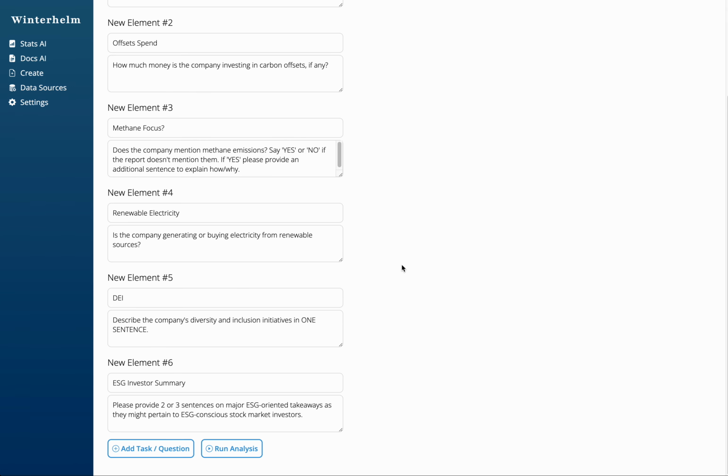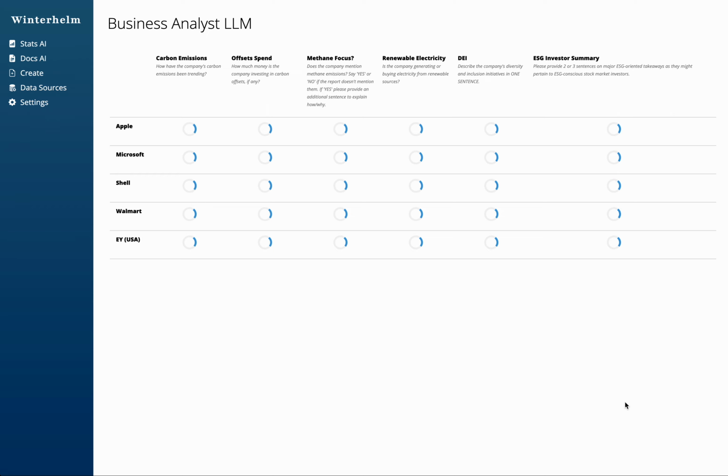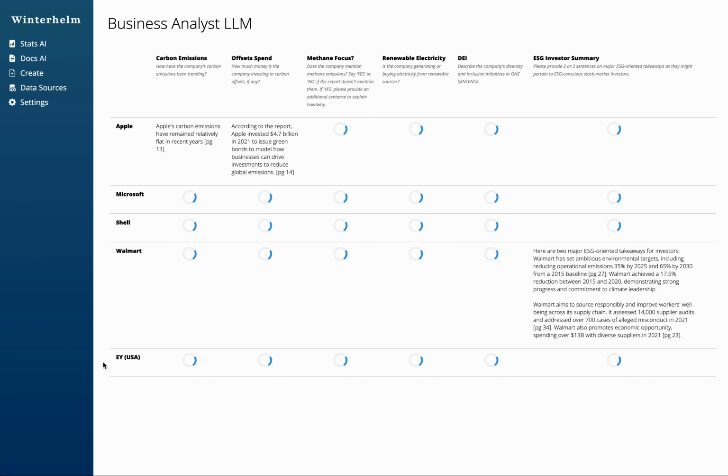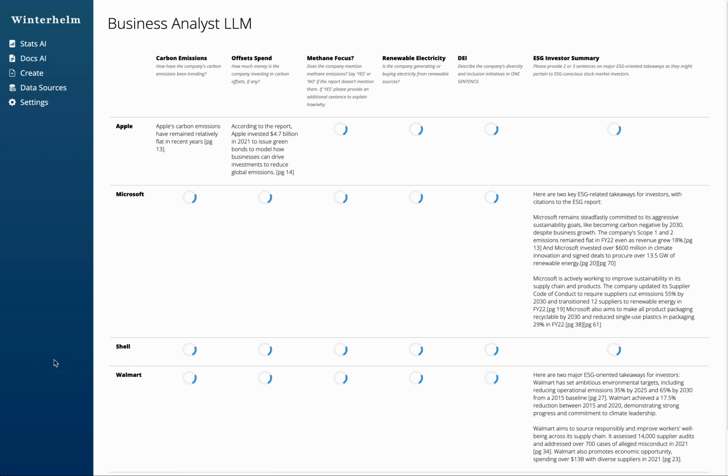And then also we have some broader questions like an ESG investor summary. Please provide 2 or 3 sentences on major ESG-oriented takeaways as they might pertain to ESG-conscious stock market investors. So very broad compared to the others. So there's 6 questions here. I'm going to click Run Analysis. And you'll see here that we're getting results specifically for the 5 reports that we have in that category and across all 6 questions that we submitted.